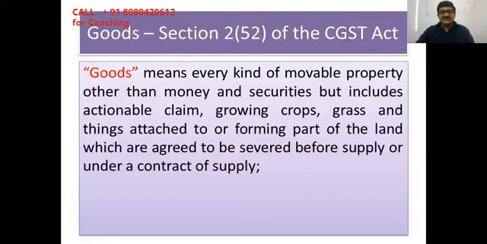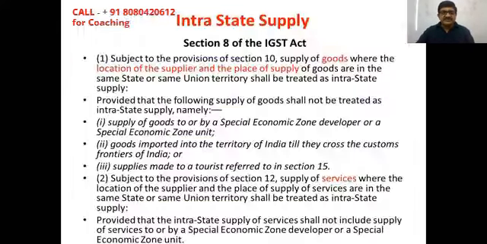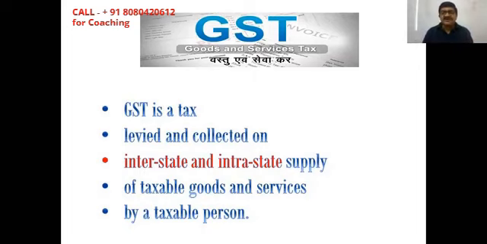So again, going back to the basics of CGST, here we have talked about supply, interstate supply and intrastate supply. Point number 1: GST, the tax, is authorized by the Constitution of India, and then it is further authorized by the CGST Act and IGST Act. What is interstate supply? That is as per section 7 of the IGST Act. What is intrastate supply? That is section 8 of the IGST Act. Interstate supply is a supply of goods or services in which the location of the supplier and place of supply are in two different states or union territories. Intrastate supply as per section 8 of the IGST Act is where the location of the supplier and place of supply are in the same state or union territory.